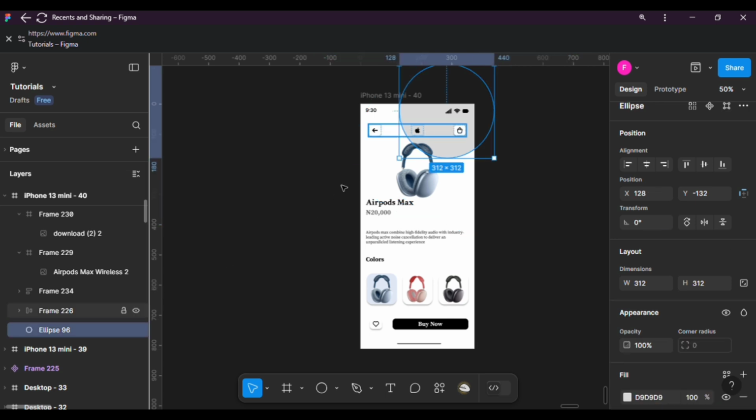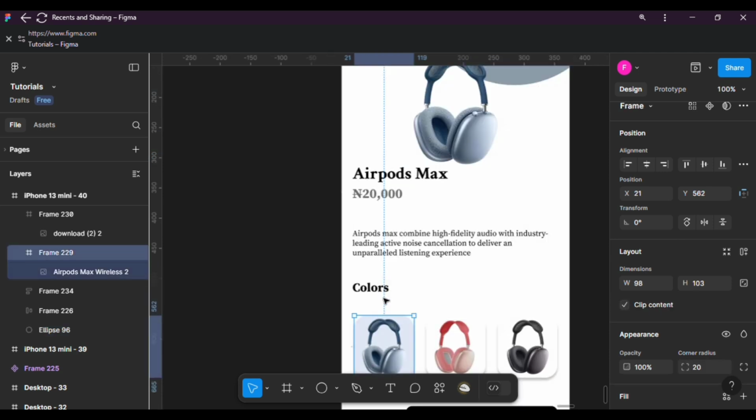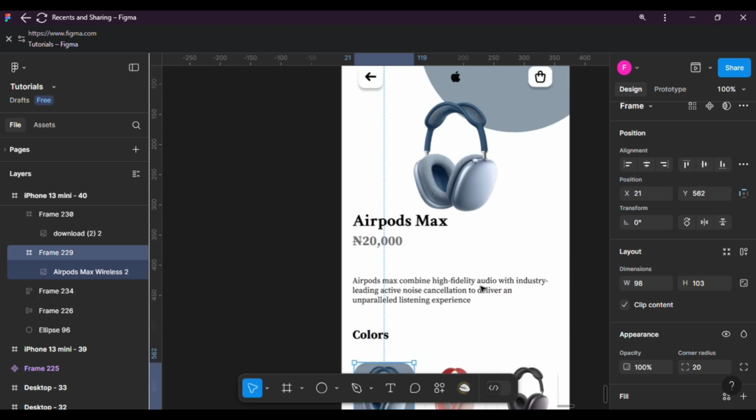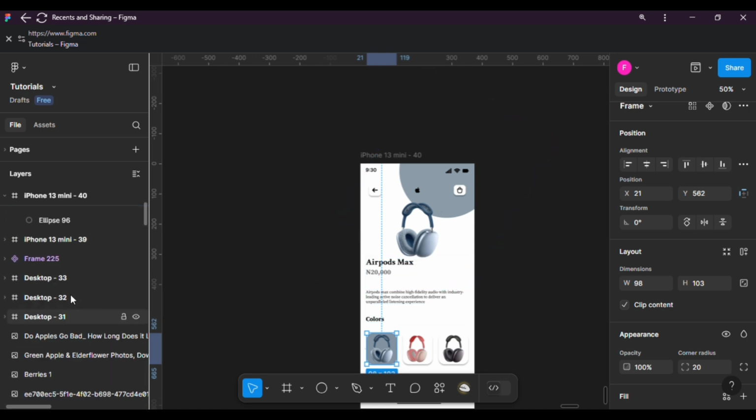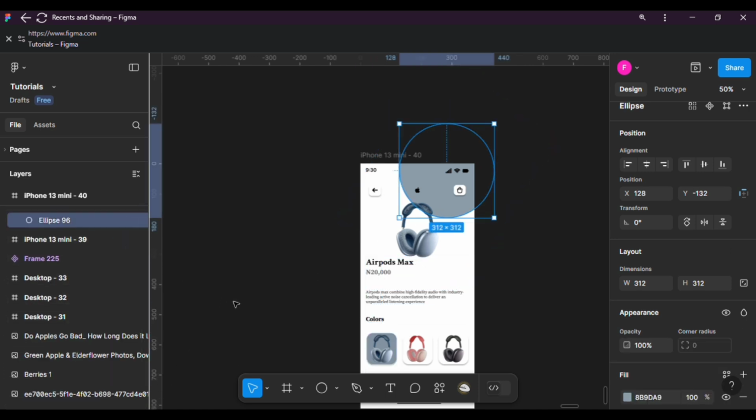Okay, follow me closely. Go to your main frame and copy this color, the color on that airpod, to the first circle that is already inside your frame. Make sure that you copy this text also to the frame that is highlighting the color that is active, just like I just did right now. Okay, so once you are done, your first frame is ready.